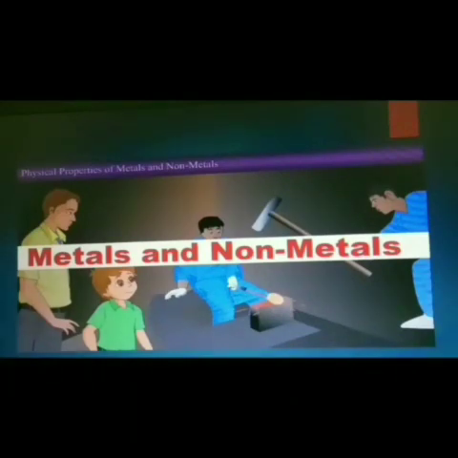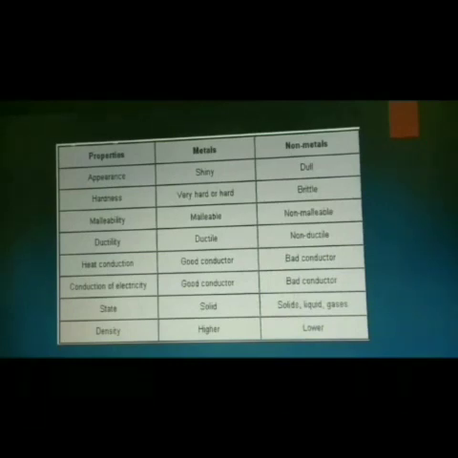Now we shall see the properties of a metal and a non-metal. In case of metal, they look very shiny, but compared to metal, non-metals look very dull in nature, and based upon hardness, metals are very hard. But non-metals are brittle. For example, if you take any carbon or coal, what will happen?